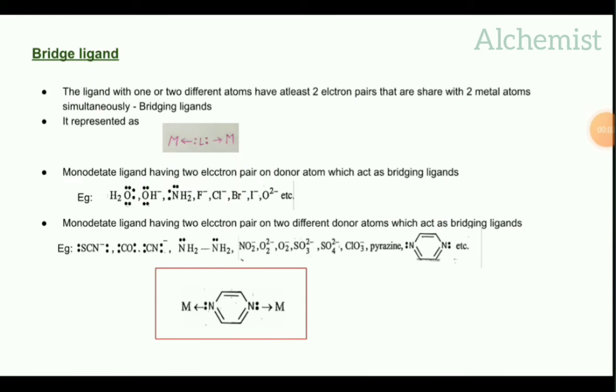Bridge ligand. Bridge ligand means the ligand having one or two different atoms that have at least two lone pairs that are shared with two metal atoms simultaneously. This type of ligand is called a bridging ligand. See the representation. The ligand's two sides have two lone pairs.